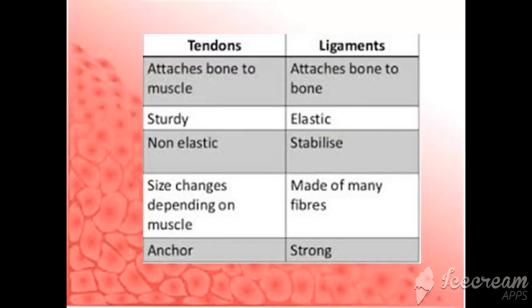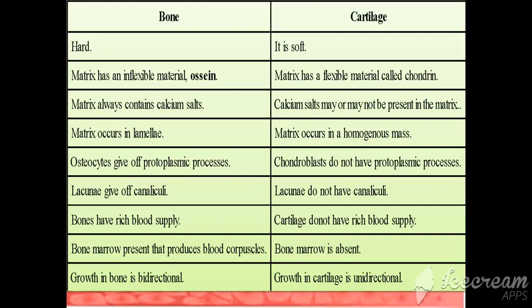Coming to the difference between tendons and ligaments, tendons attach bone to muscle, ligaments attach bone to bone. Tendons are non-elastic, ligaments are elastic. Tendons are sturdy, that means a little flexible, and ligaments are inflexible. Tendon size changes depending upon the muscle. Ligaments cannot change. Both have the functions of anchorage and strength. Now here is a difference between bones and cartilage. This difference you can go through on your own. I have given you in this and even in the notes also.